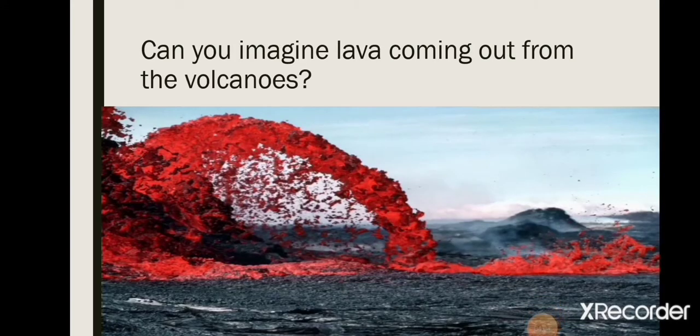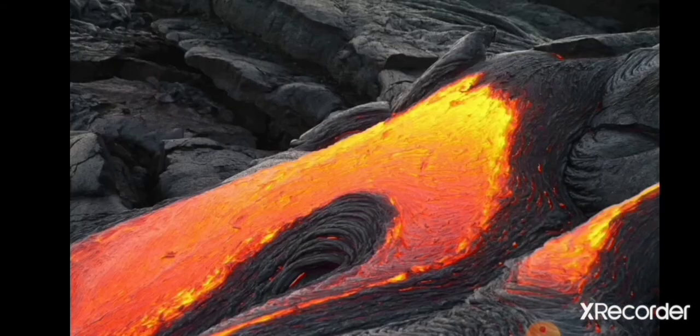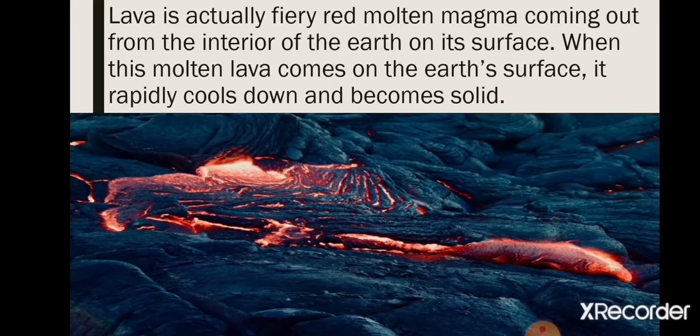Can you imagine lava coming out from volcanoes? You can see in this picture lava coming out from volcanoes. It is of red color. Here also you can see in this picture lava coming out from under the earth. Lava is actually very hot red molten magma coming out from the interior of the earth onto the earth's surface. When this hot red material remains under the earth, it is called magma, and when it comes out on the earth's surface, it is called lava.